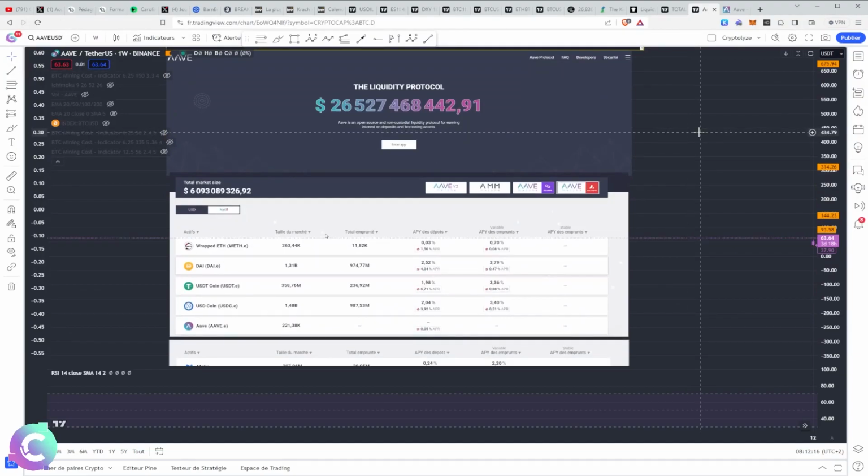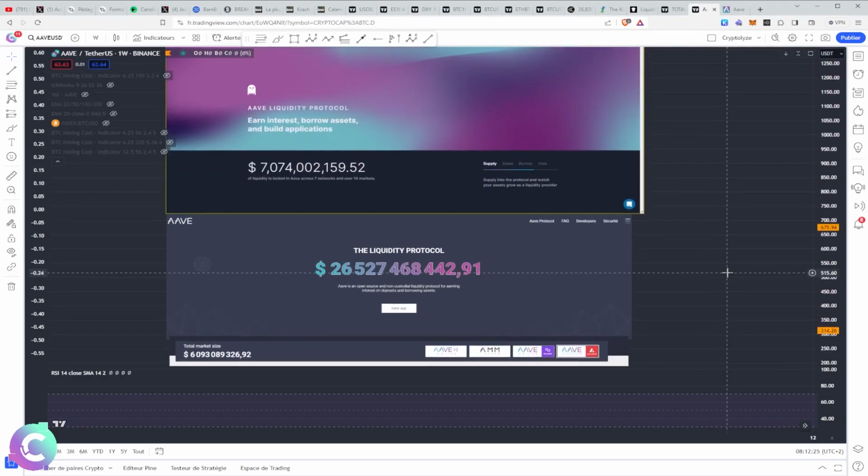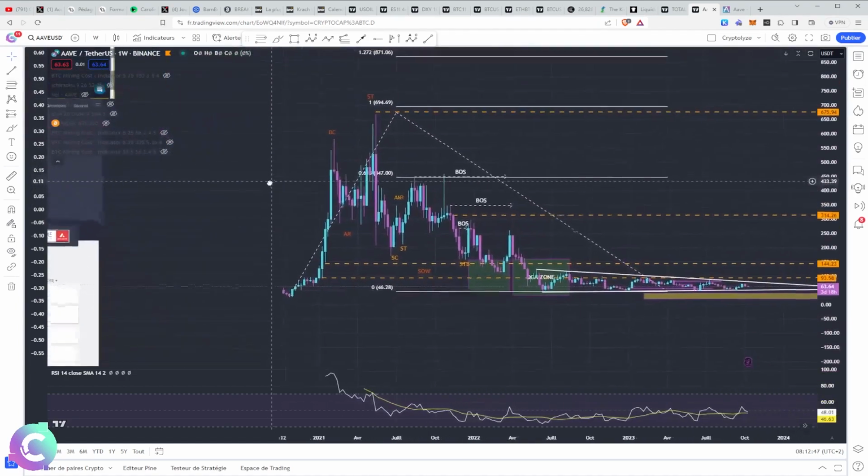And to be able to do this is simple. You need a lot of liquidity. Which protocol has the most structural liquidity? We have Curve, we have AAVE, we have Compound, and we therefore have AAVE, which is still very well present for that. And I think that we will have a lot of news that will arrive in the days, weeks, months, or even years which are coming for a democratization of this notion of portal. And it can be a solution to stopping the fragmentation of liquidity, which I have already addressed in several Sunday videos. We have finished this fundamental part, and we are going to attack the technical part.